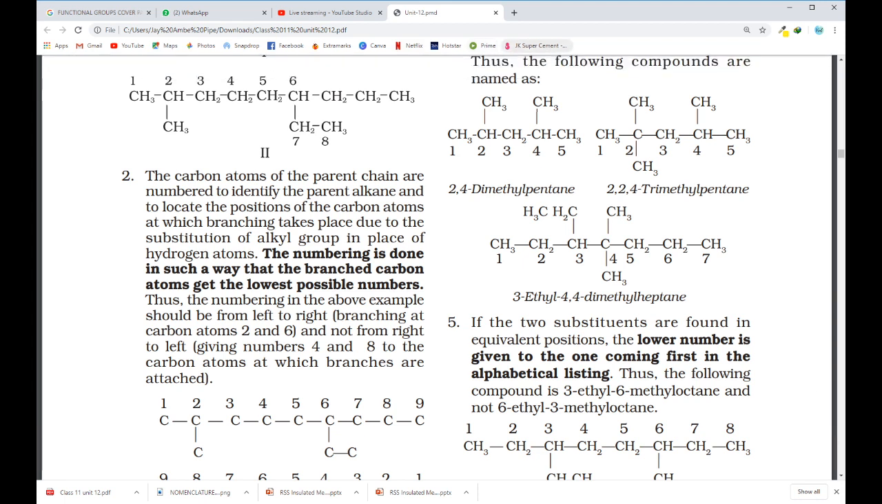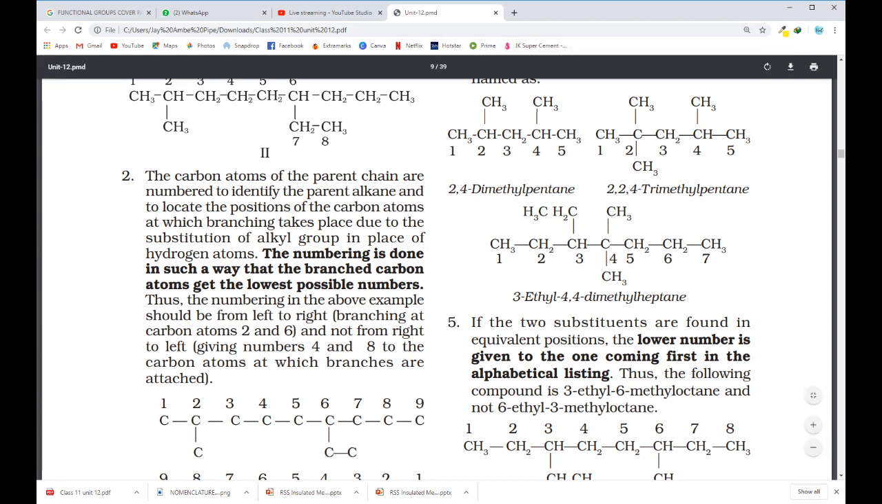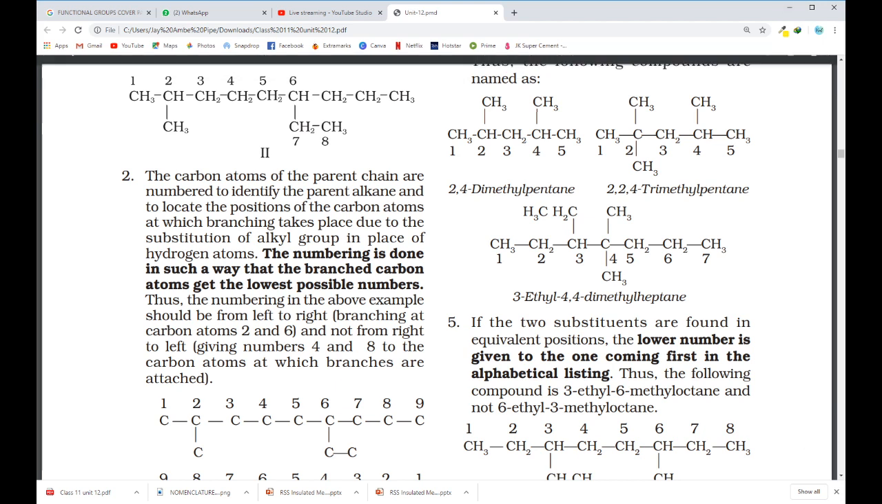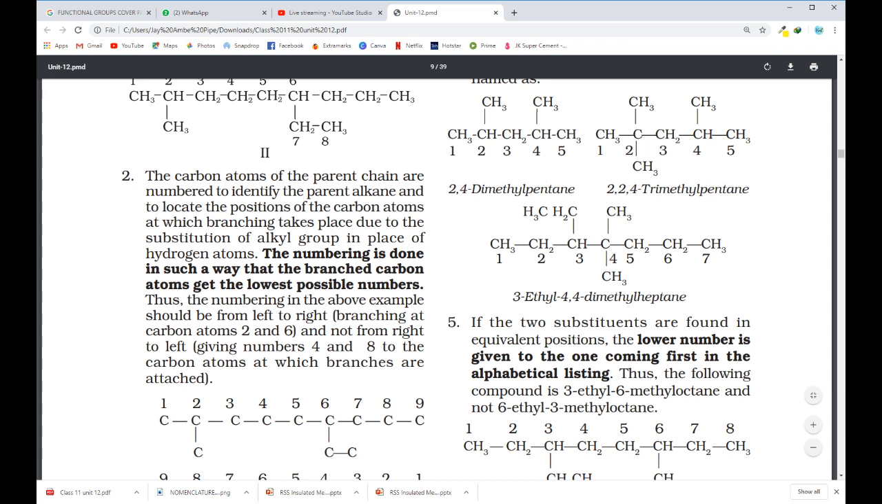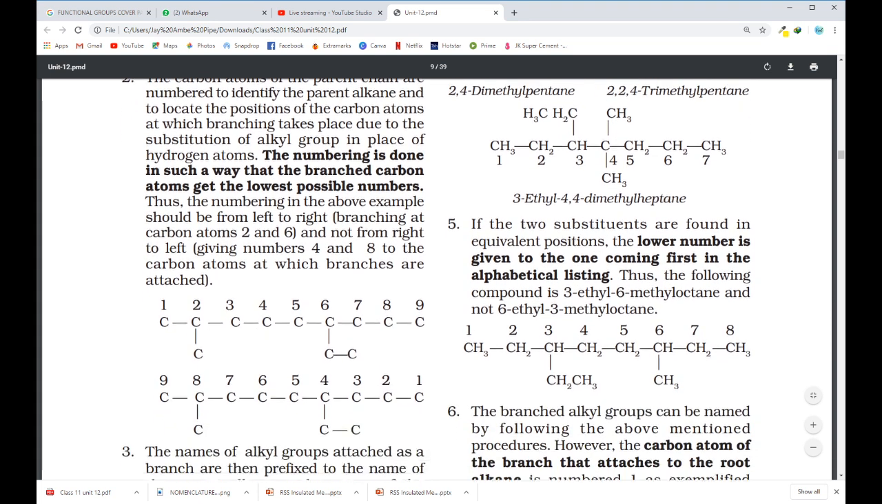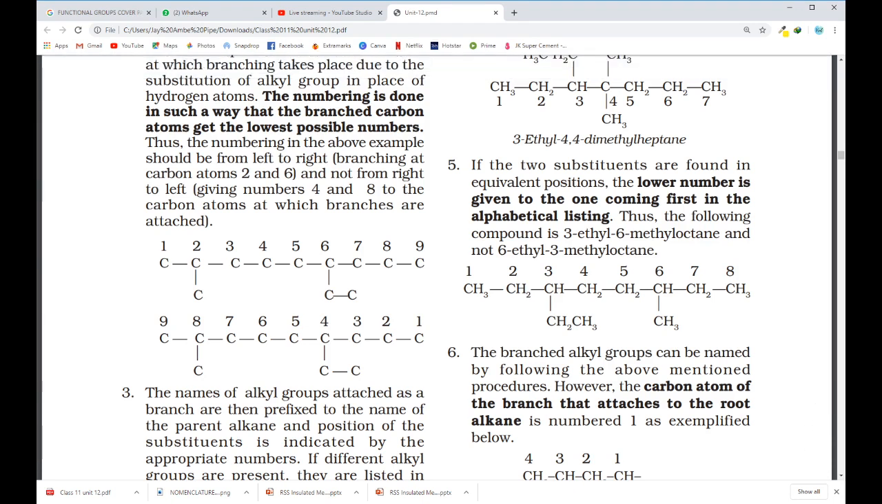So the fifth point is: if the two substituents are found in equivalent positions. If I have both the substituents in equivalent positions, like in this example, CH3 CH2 CH, CH2 CH3, then CH2 CH2, CH CH3 CH2 CH3. See here, if I'm giving numbering from the left hand side, then the substituents get 3 and 6. Even if I start from the right hand side, the substituents will still get 3 and 6.